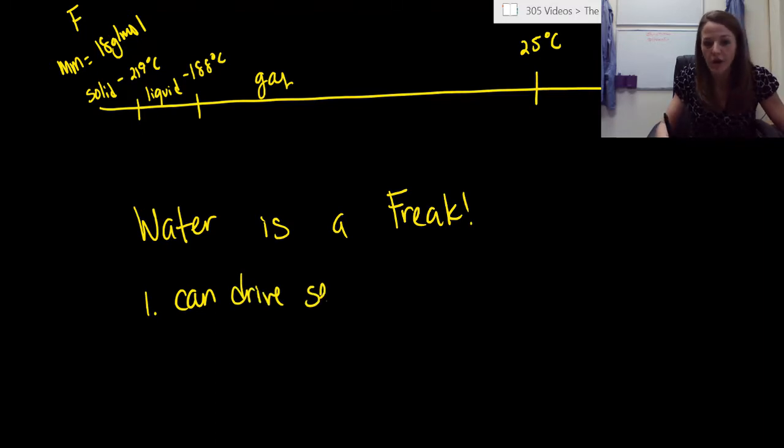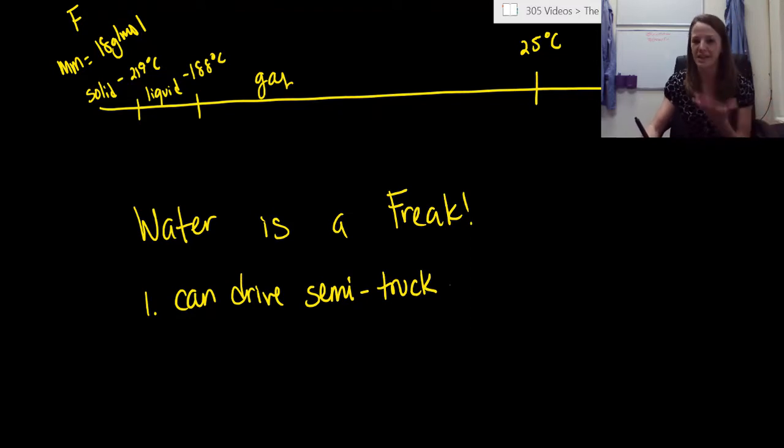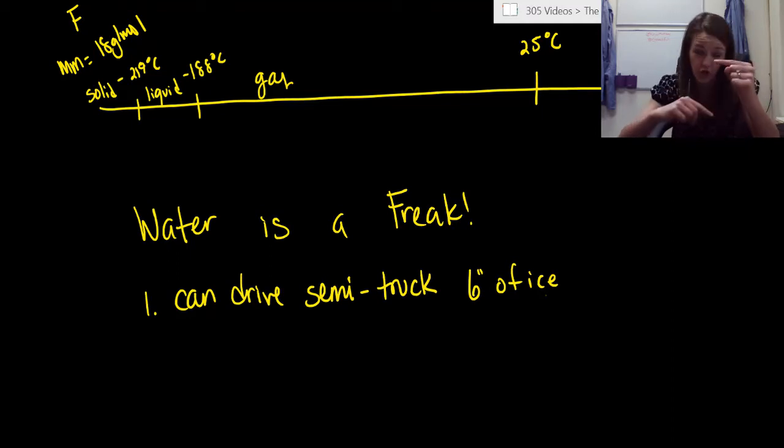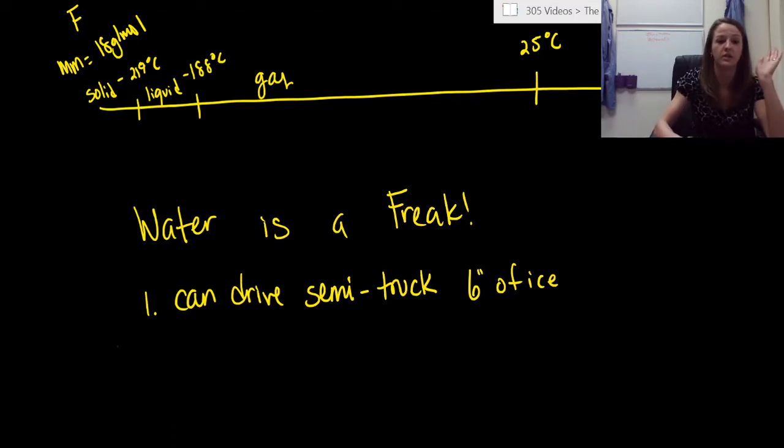I call them semi-trucks because that's what I was raised in. So they're from Michigan. Semi-trucks. I think y'all call them 18-wheelers. But you can drive a semi-truck over 6 inches of ice. That's about this much. One of those giant, giant trucks that would squish you, right? It would absolutely kill you if it fell over and knocked you. You can drive a semi-truck over 6 inches of ice. That's how strong water is. It's a freak. That's absolutely weird. That shouldn't happen. That's crazy.